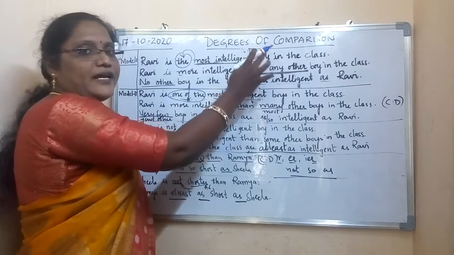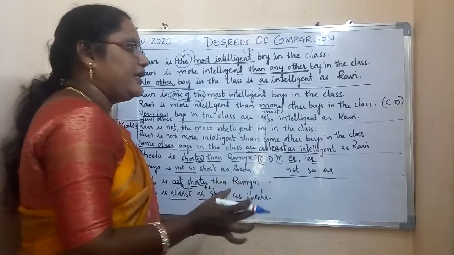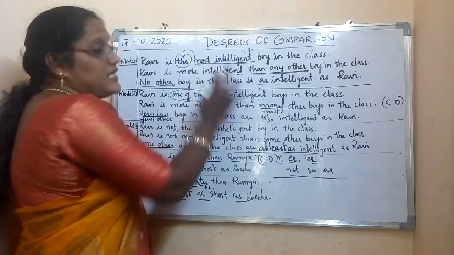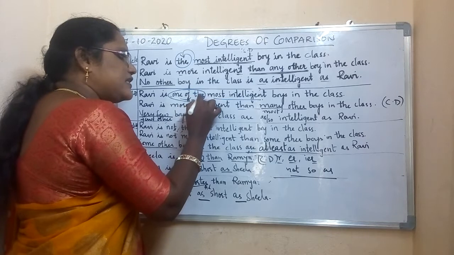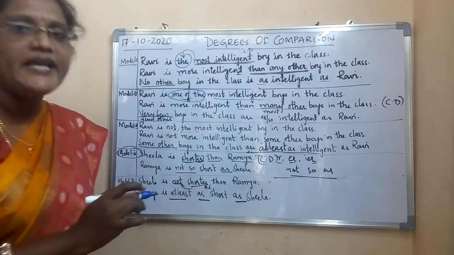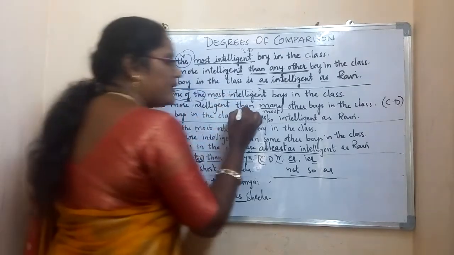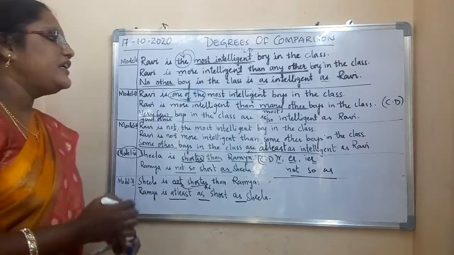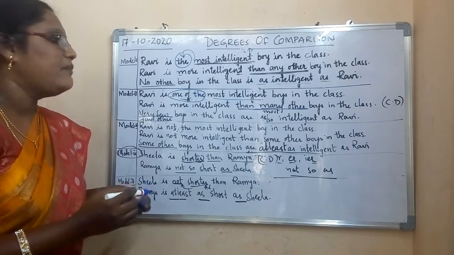Same sentence I have taken here, but you need to observe the sentence very carefully. Before the adjective, when we get the, then it is model 1. Before the adjective, when we see one of the, we have to understand it as model 2. When it is one of the plus adjective, comparative becomes what? Than many other or than most other.